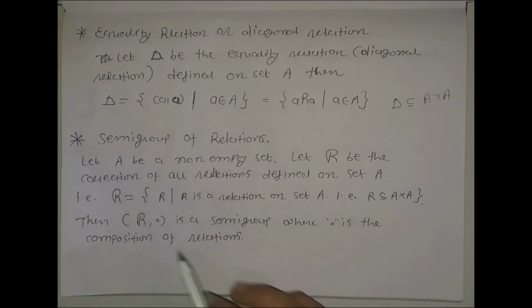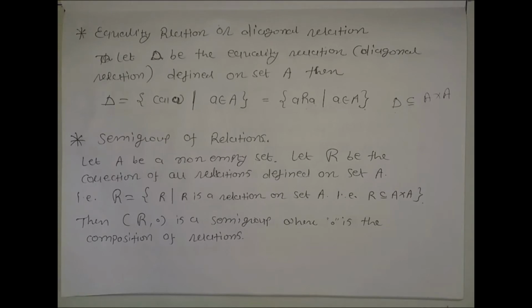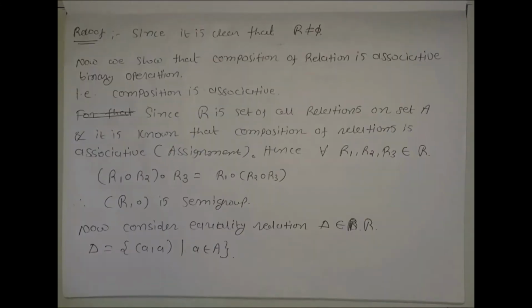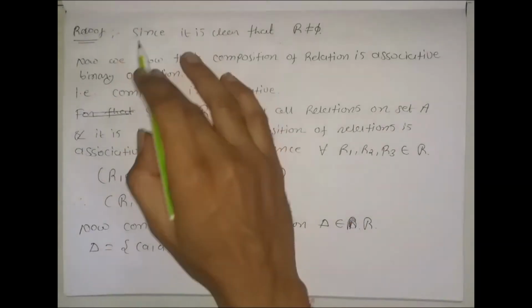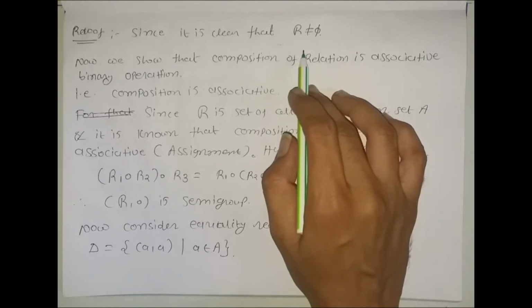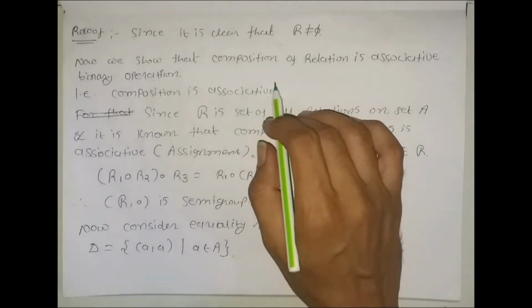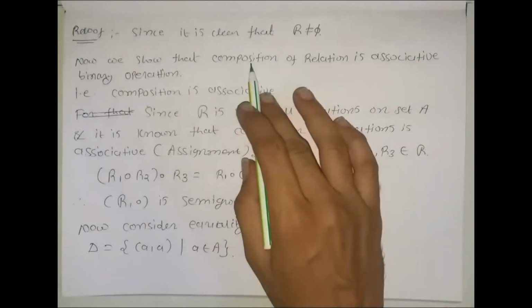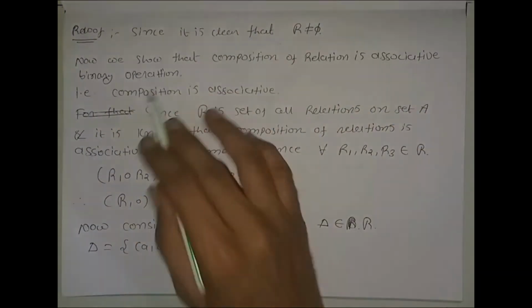Now our aim is to show that it is a semigroup. So we show that the composition of relations is associative, and this is your assignment. You should find that composition of relations is associative. You can check the proof of this theorem on Google. So the proof is, since it is clear that script R is non-empty, as we have discussed previously, now we will show that composition of relations is an associative binary operation.